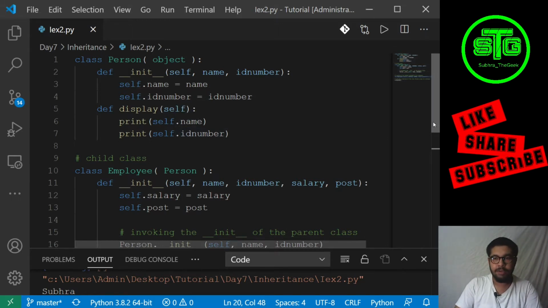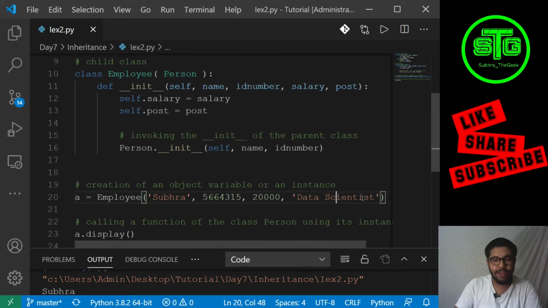That display is being called over here. I have created an object of which class? The employee class, and I have sent four values: the name, the ID, the salary, and the position. Only the name and ID are being printed by this line. So that's very easy, which we saw.